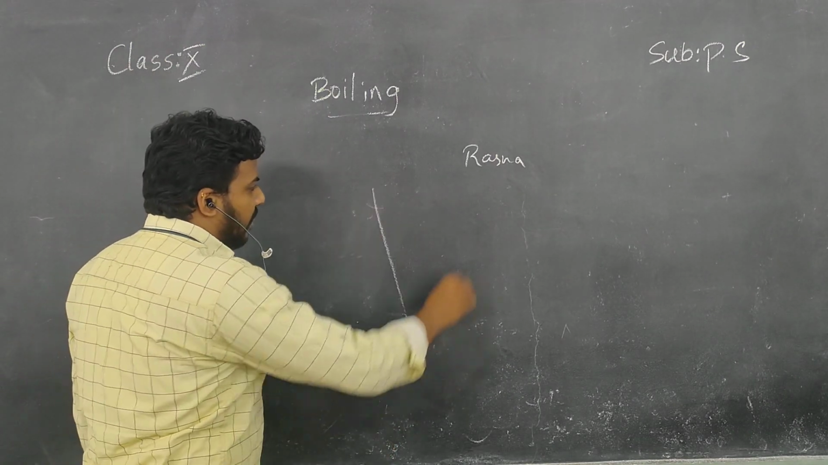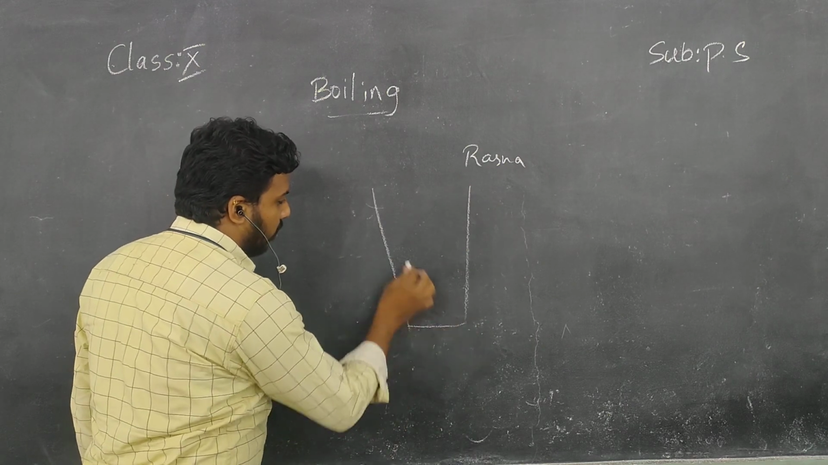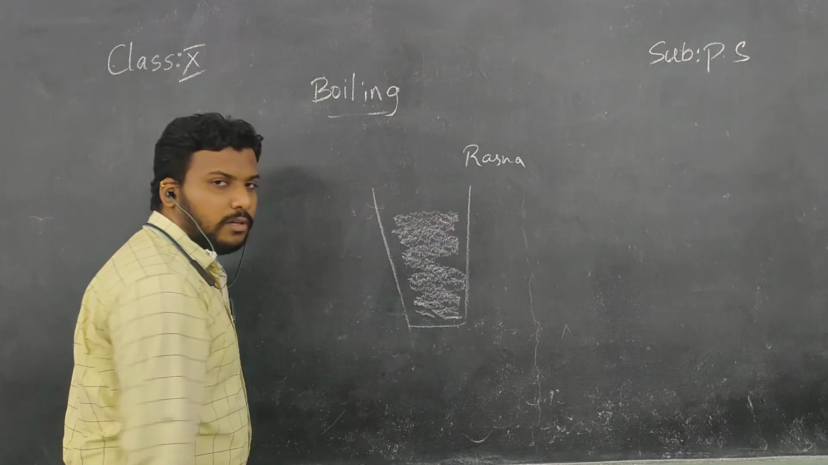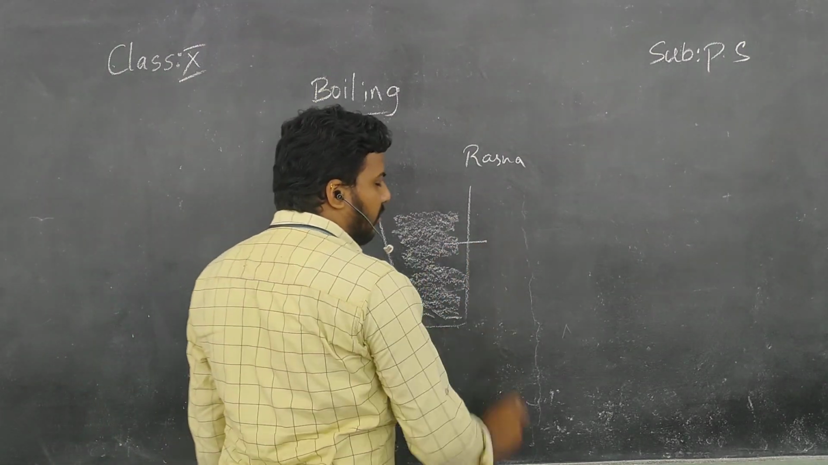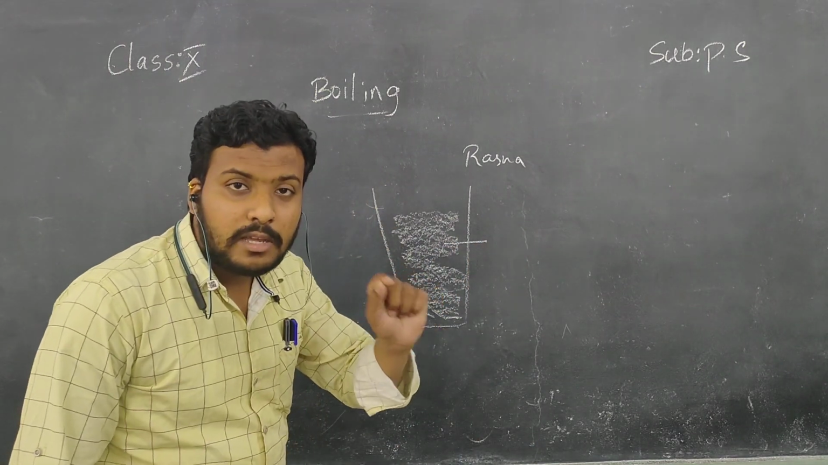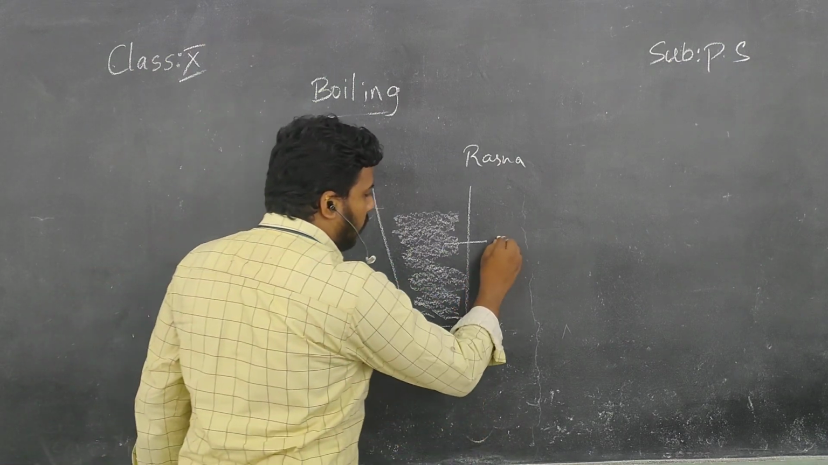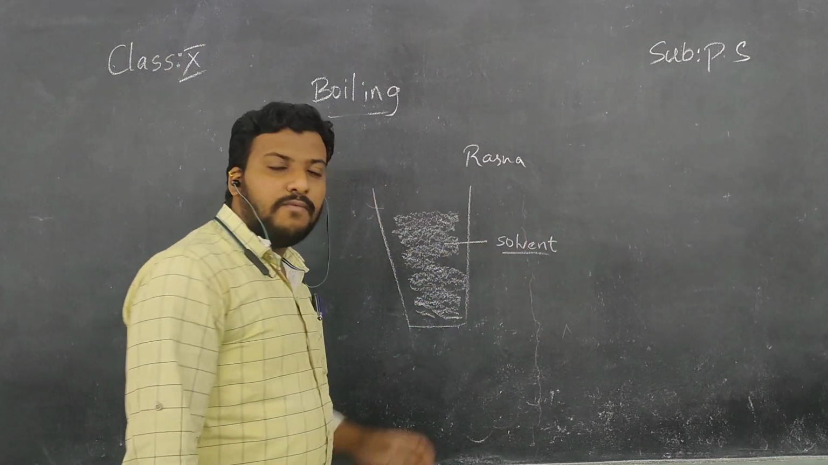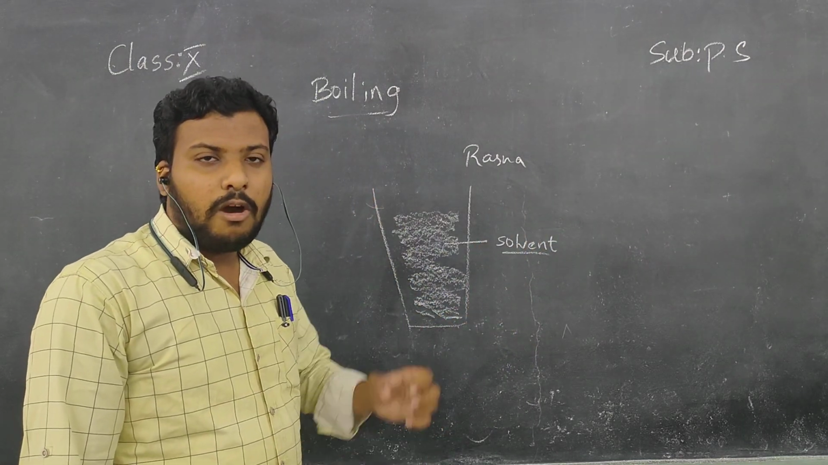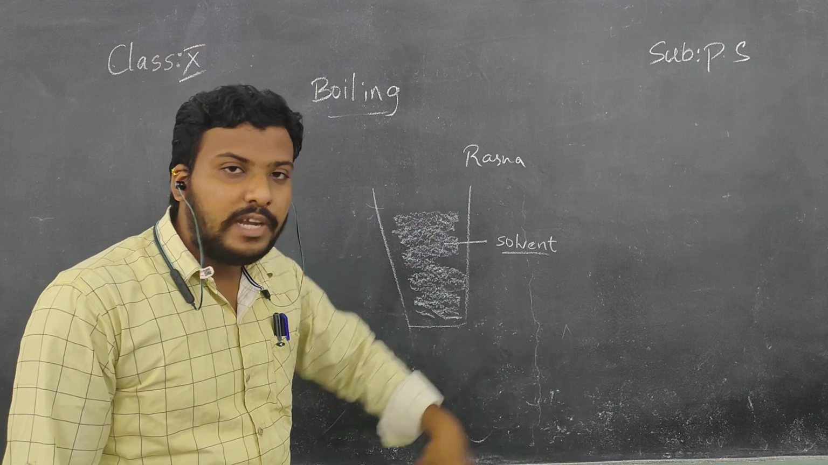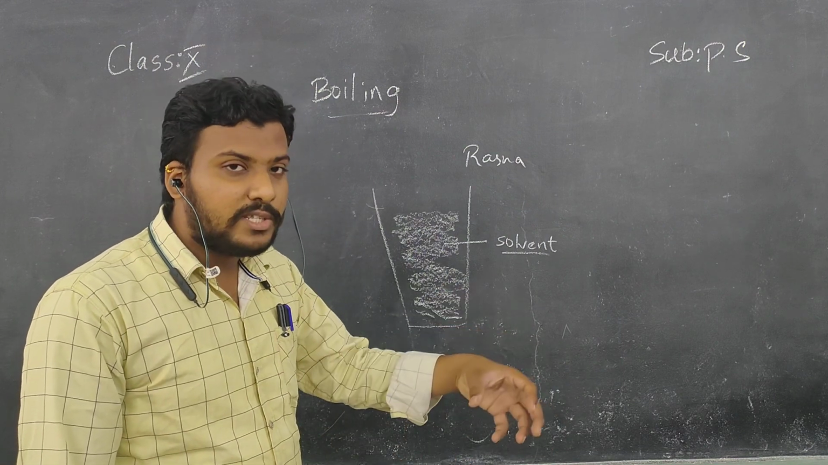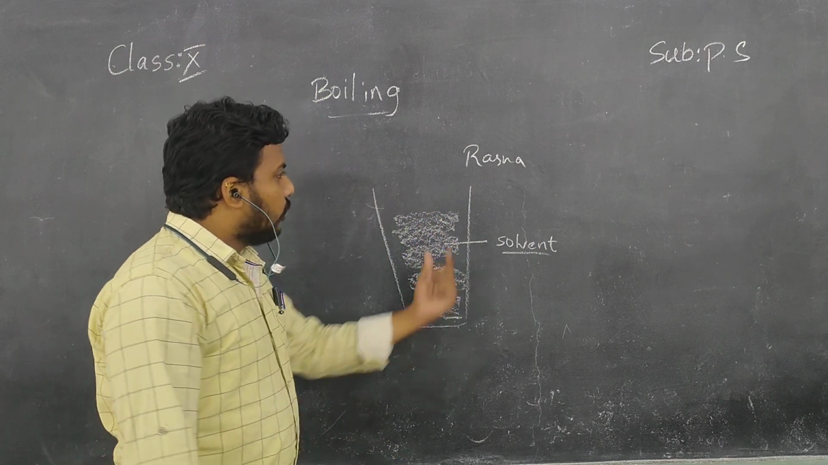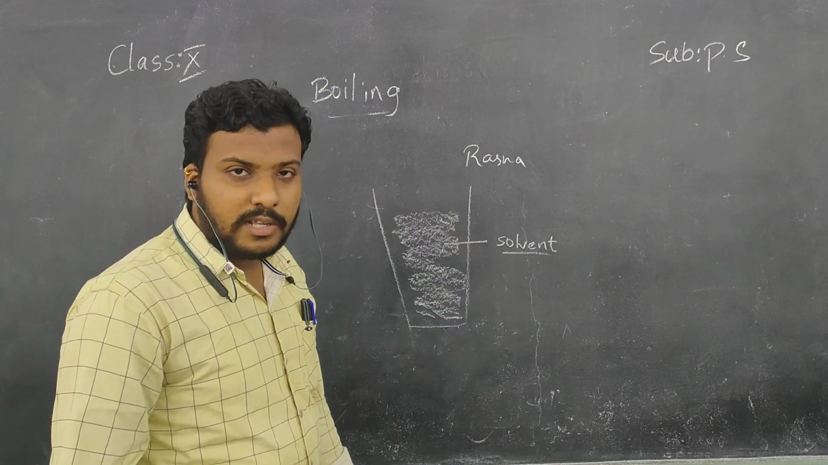So here I am taking a glass full of water. This water is right now a solvent, children. What is solvent, sir? Solvent is nothing but which makes the objects dissolve in it. That is solvent. Okay, to prepare Rasna, definitely we need Rasna powder.